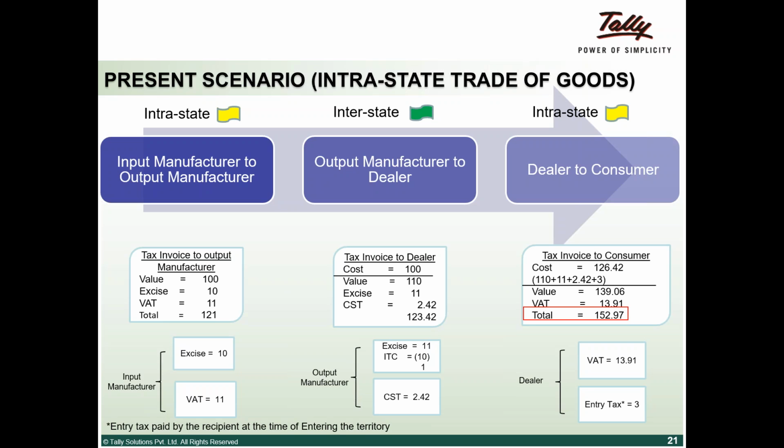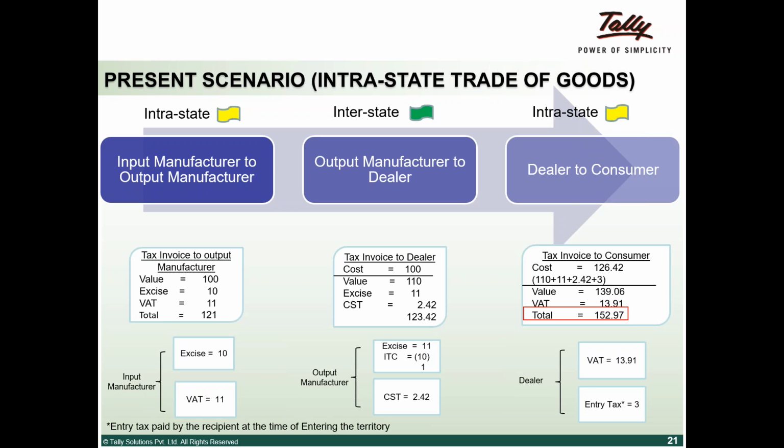So at a concessional CST, he will be supplying the material to the dealer. So total cost comes to 132. As far as the ITC is concerned, the excise duty of 11 he collects from the dealer and he has a credit of 10, so net payment is 1. CST he collects and pays directly to the government because there is no ITC available for CST.